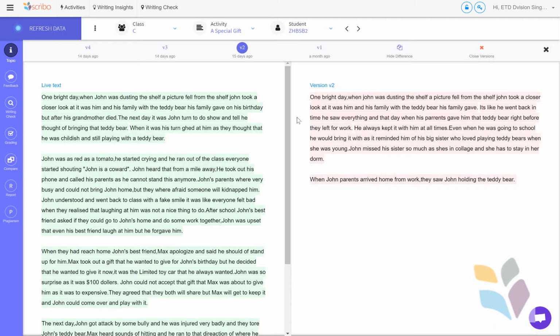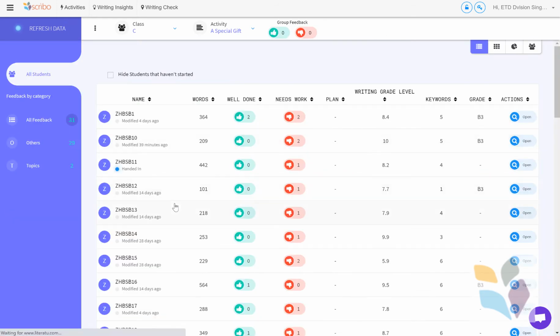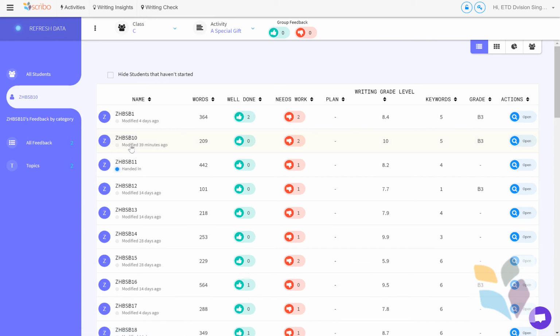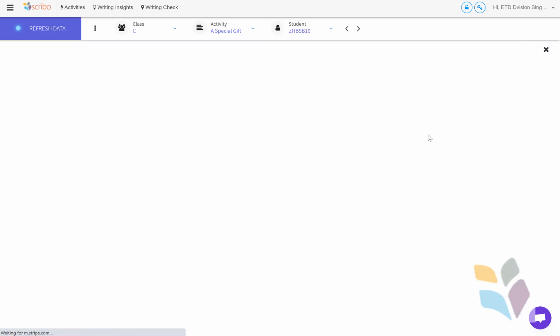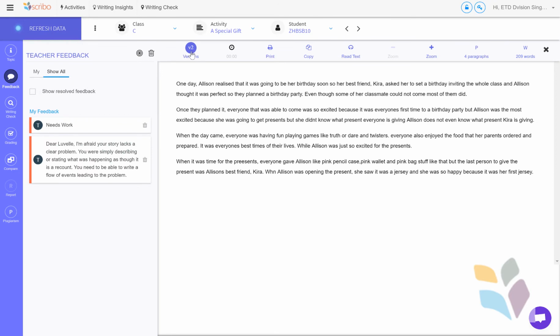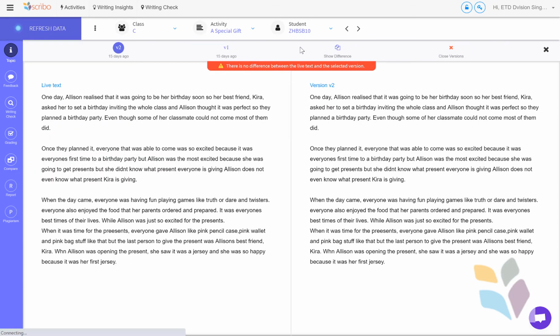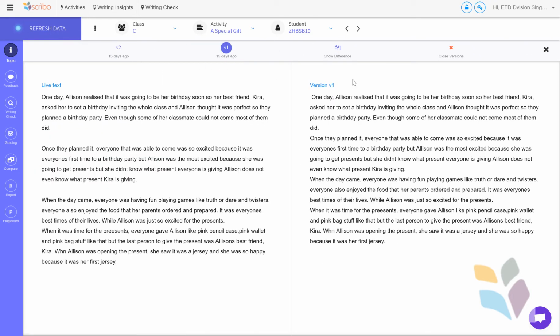Okay, I'll quickly show you versions. So in each student's record now, there is a version control. So unbeknownst to them, every time they do a writing check, and it's not a secret, every time a student does a writing check, we snap a version. So you can see the two versions of a student. You can see what their version 1 was, and you can show the difference.